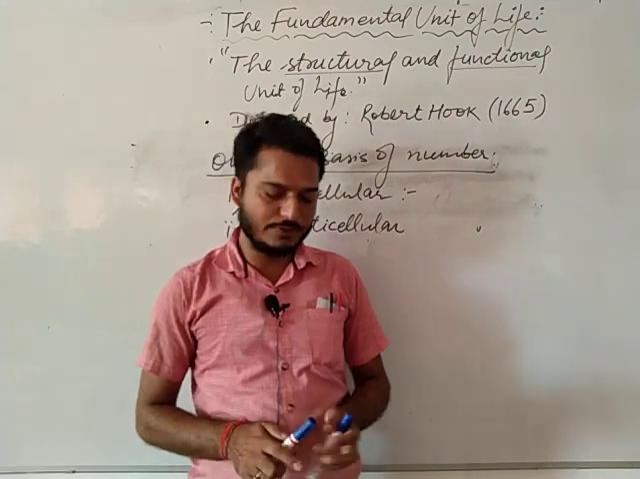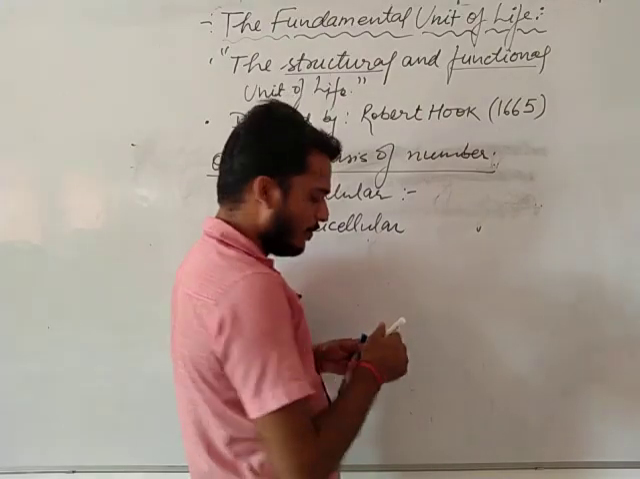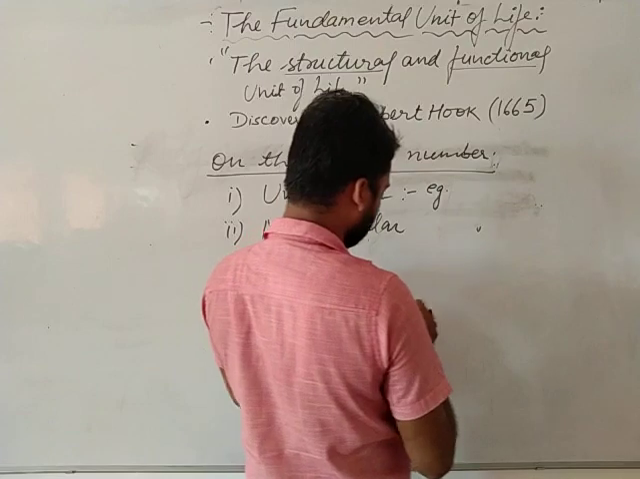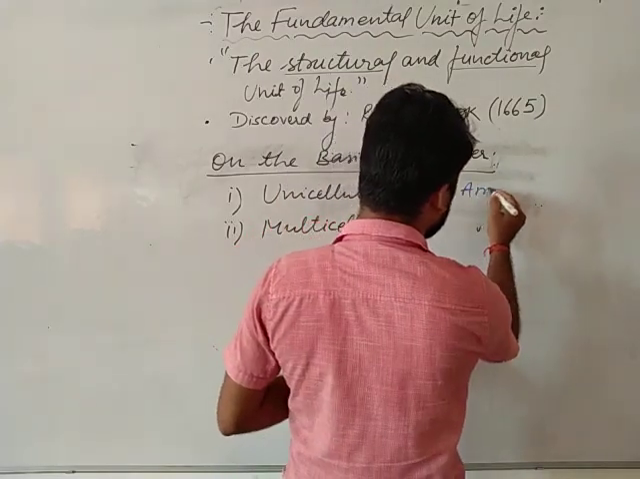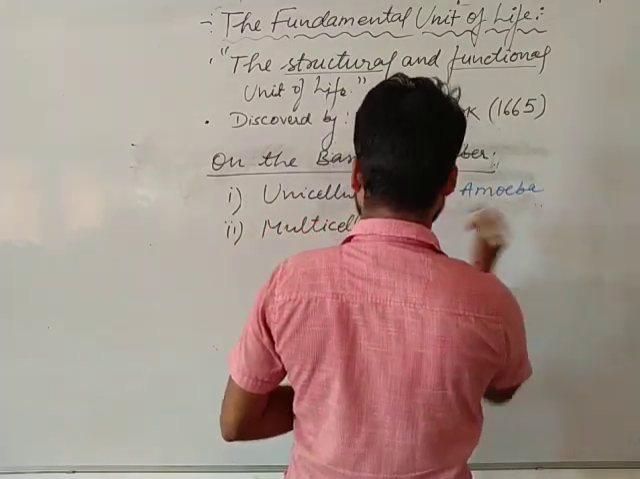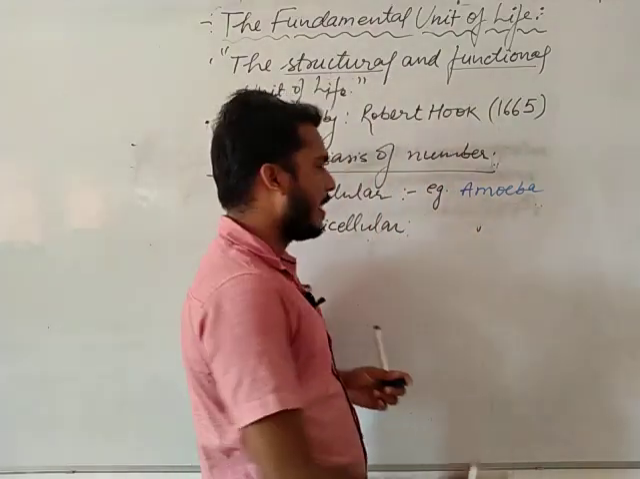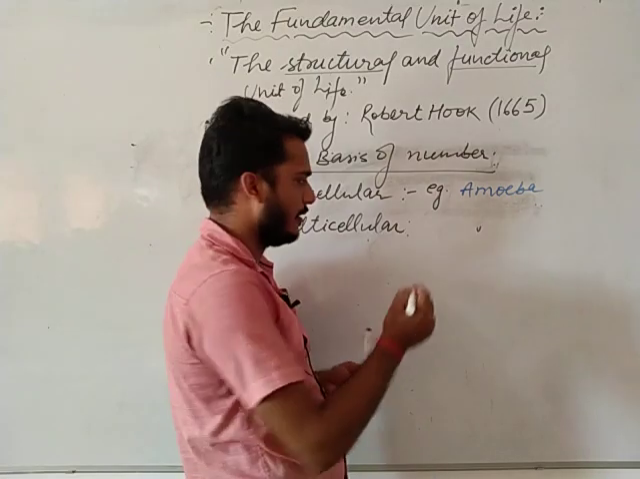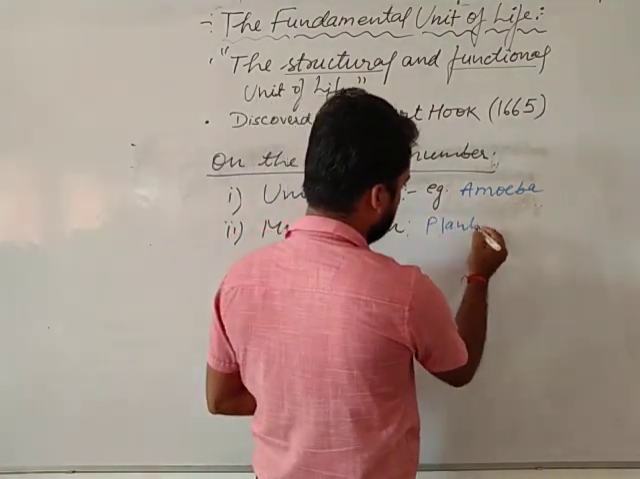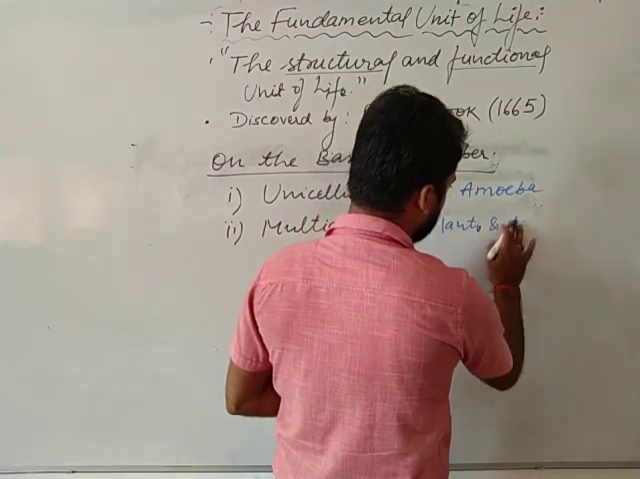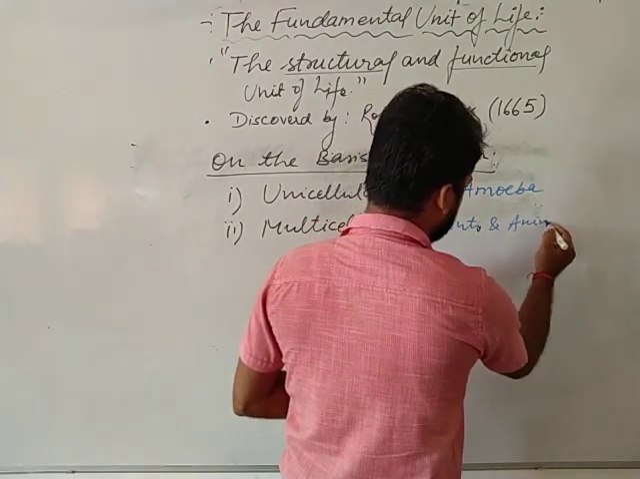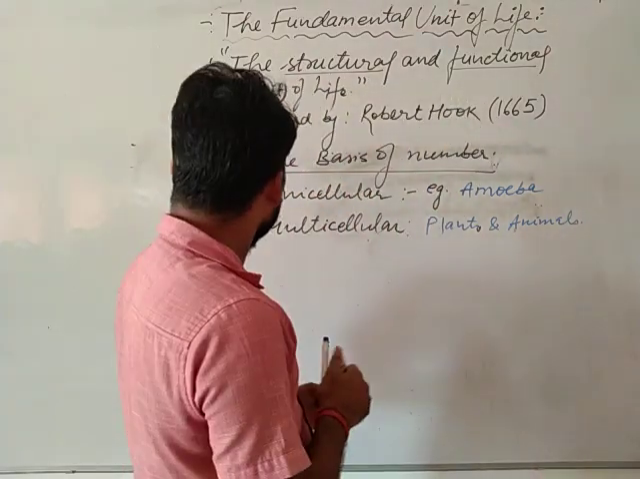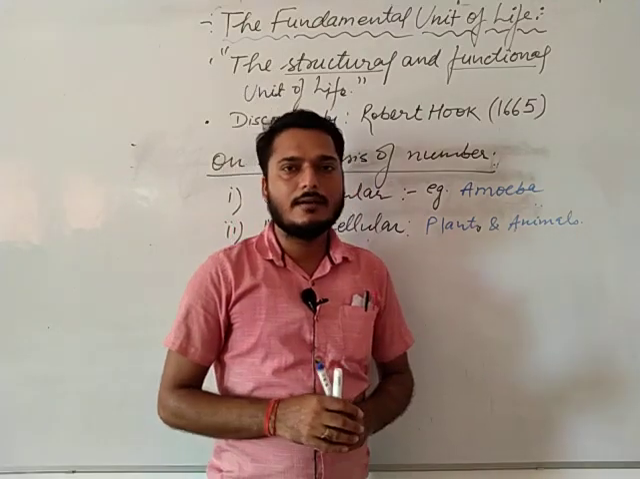An example of unicellular is amoeba. Amoeba is the example of a unicellular organism. Plants and animals are multicellular, made up of more than one cell.